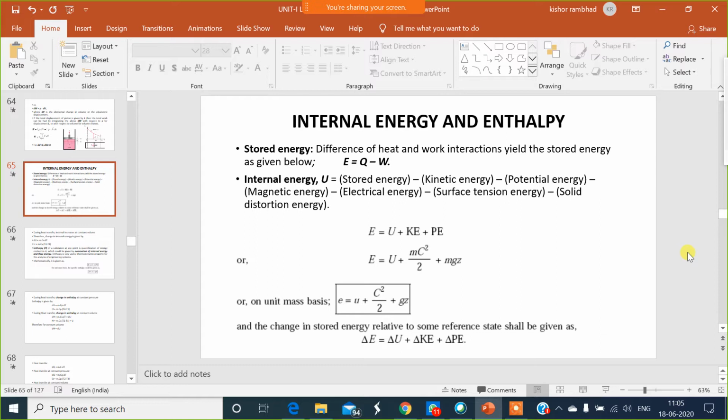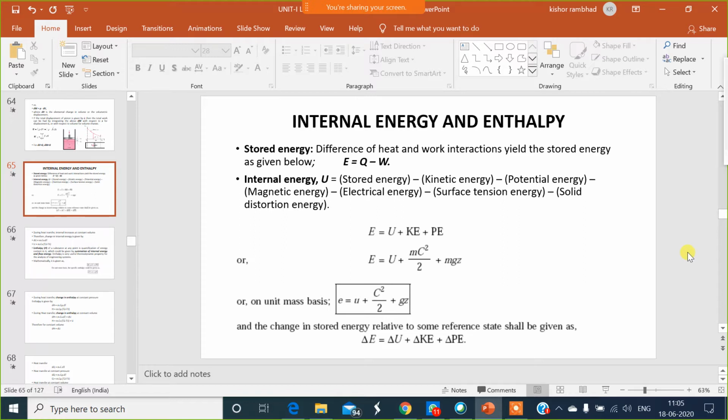According to the first law of thermodynamics, heat and work are mutually convertible. If we supply heat, it should give work done. But what is work done? Work done is P into dV: whatever the pressure of water, multiplied by change in volume.